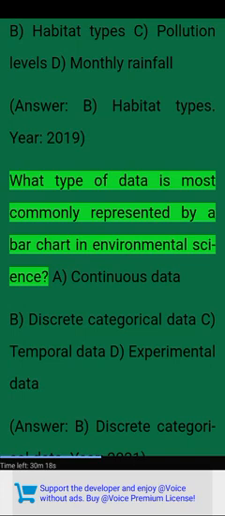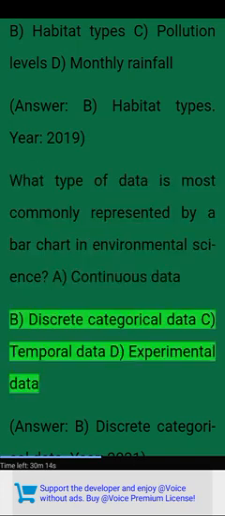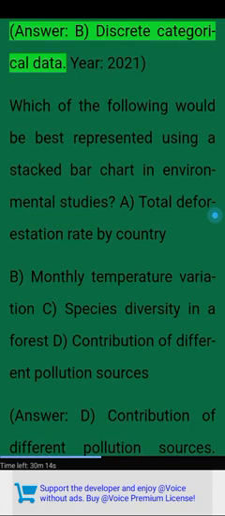Year, 2019. What type of data is most commonly represented by a bar chart in environmental science? A. Continuous data. B. Discrete categorical data. C. Temporal data. D. Experimental data. Answer. B. Discrete categorical data.